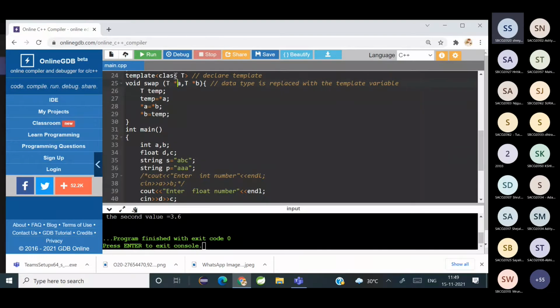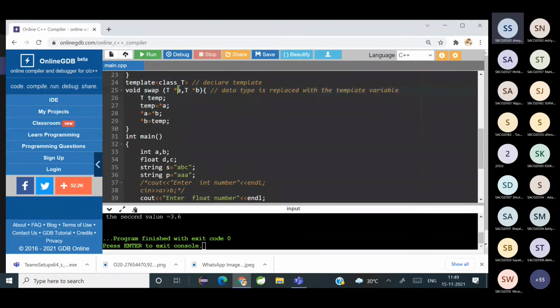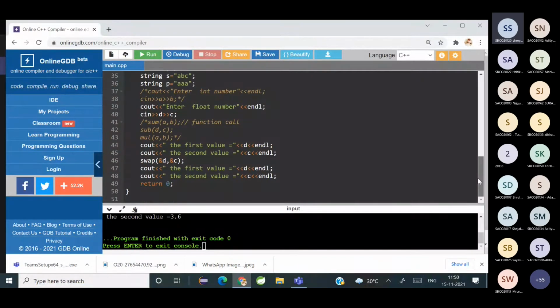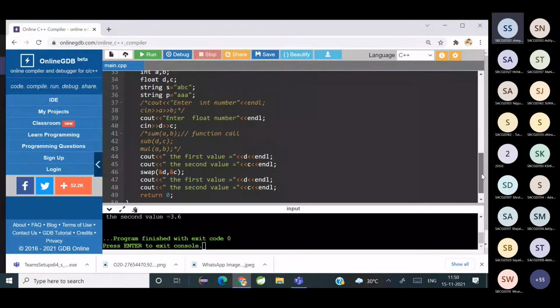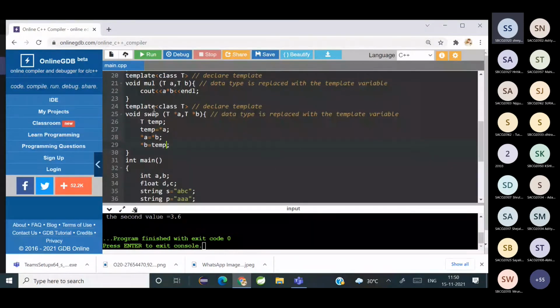If it was address of A, ampersand A means address of A. If you put an asterisk A, it's going to be the value. So temp is equal to the value present in the pointer A. Then you're swapping the values with the help of a third variable, and whatever gets swapped here will be reflected in the main function also. So this is how you write a swap function with the help of template. Is it clear?